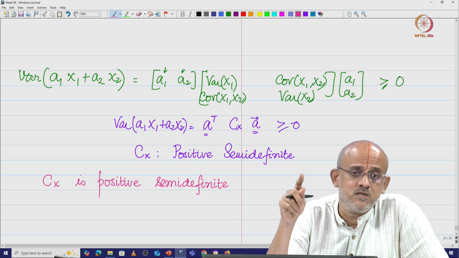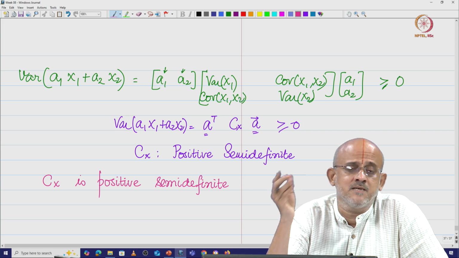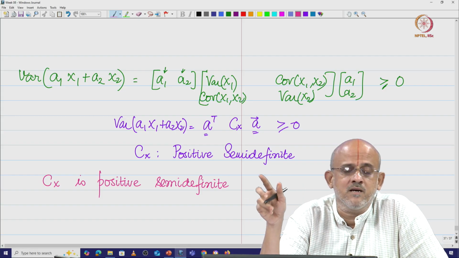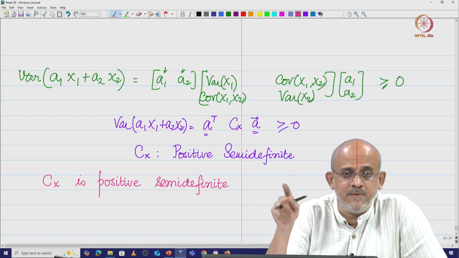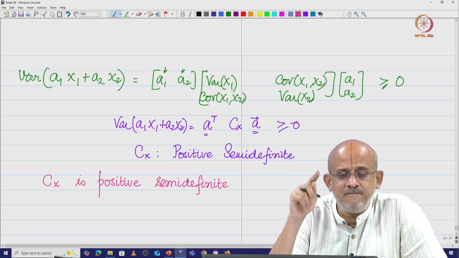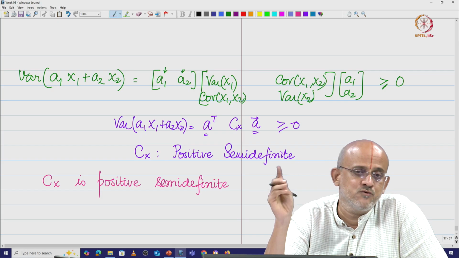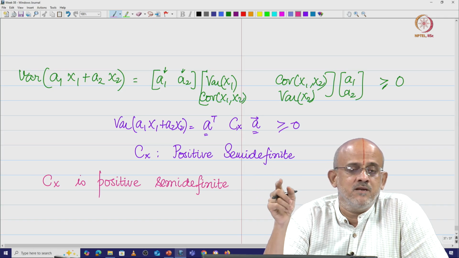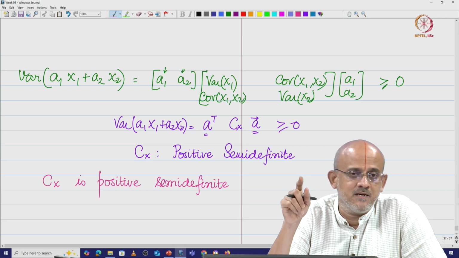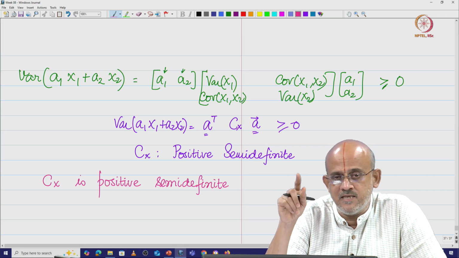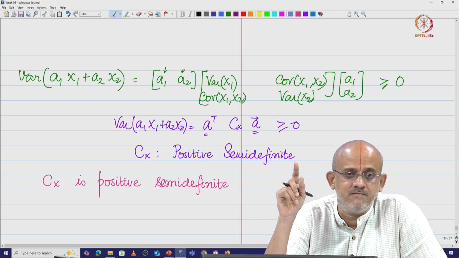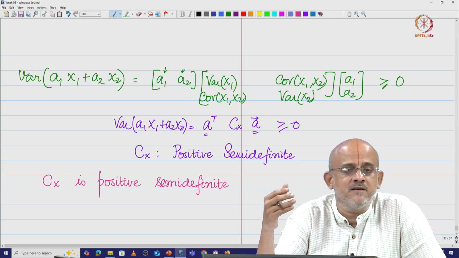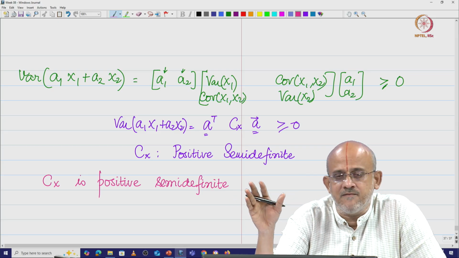When the eigenvalues of a real symmetric matrix A are greater than or equal to 0, we call such matrices positive semi definite matrices. If the real symmetric matrix has eigenvalues that are all negative, we call it a negative definite matrix. When the eigenvalues are 0 or negative, we call it a negative semi definite matrix. And real symmetric matrices with eigenvalues that are both positive and negative, we just call indefinite.